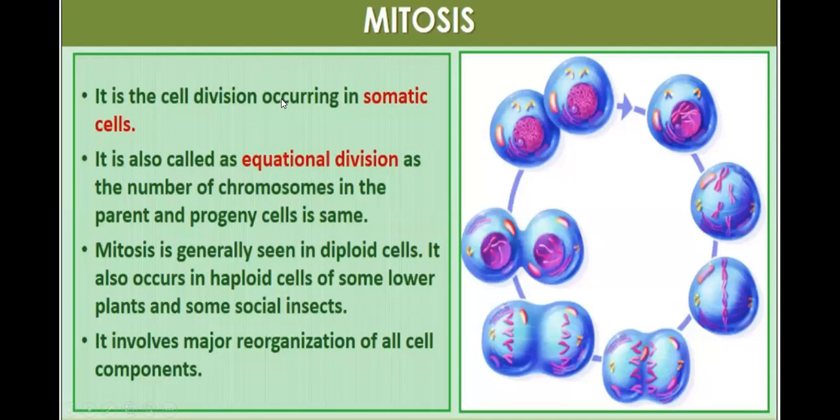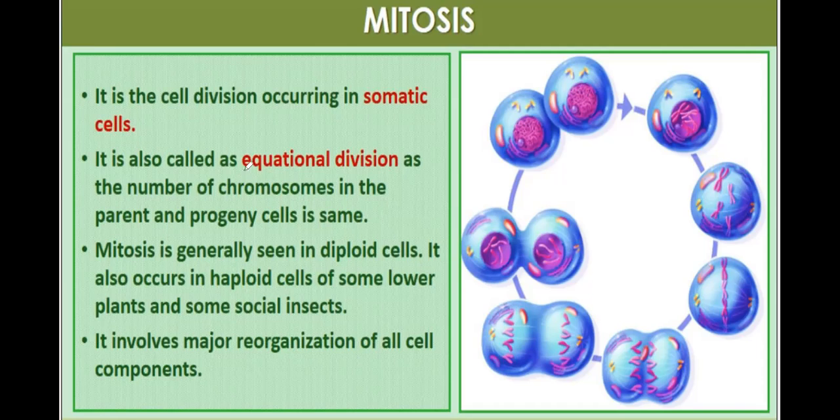It is the cell division taking place in somatic cells. In our body, there are two types of cells, somatic cells and reproductive cells. So in somatic cells, there is mitosis. Reproductive cells, from which sperm and ova are produced, are called reproductive cells. So mitosis takes place in somatic cells.